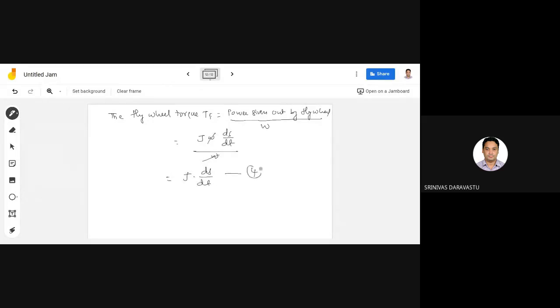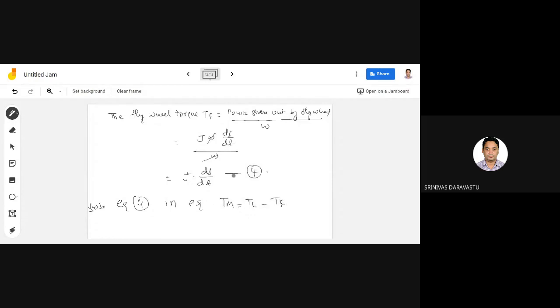Now this is equation 4. Now substituting equation 4 in the equation Tm equals TL minus Tf,